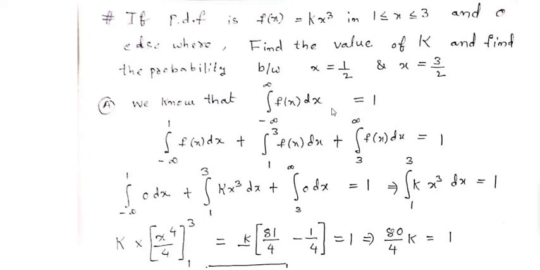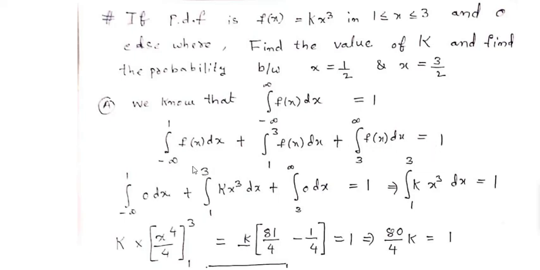Now separate this integral as per the given interval. That is, the integral from minus infinity to 1 of f of x dx, plus 1 to 3 of f of x dx, plus 3 to infinity of f of x dx, is equal to 1.